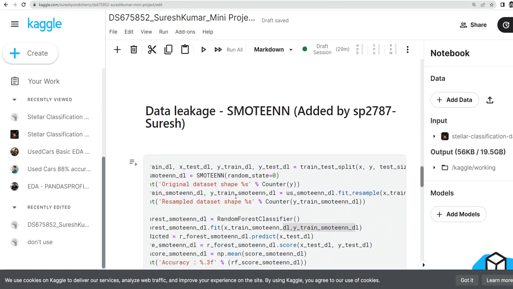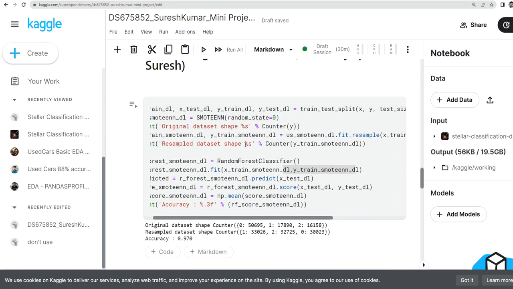So here, the sampling technique is used on the test set and train set as well. But we have to split the train and test, then apply the sampling techniques only for the train set in order to avoid data leakage. That's why I did it here.